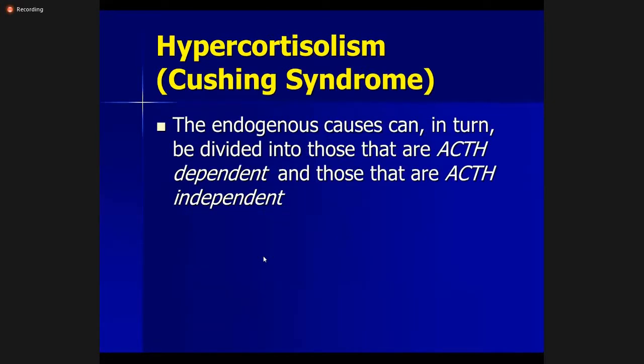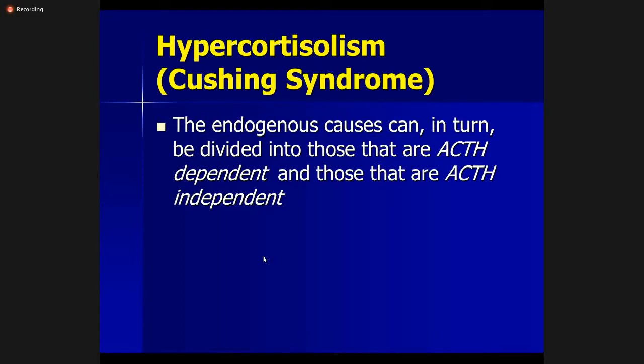Then endogenous causes can be either ACTH dependent or ACTH independent. As we know, there is a hypothalamic, pituitary, and adrenal axis. The hypothalamus secretes corticotropin releasing hormone, which acts on the anterior pituitary, and from the anterior pituitary, ACTH is released, which is adrenocorticotropic hormone.